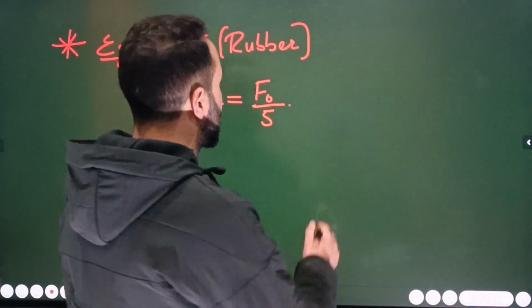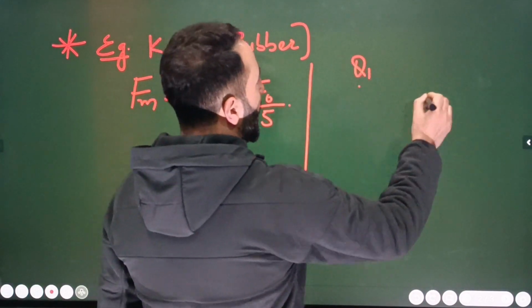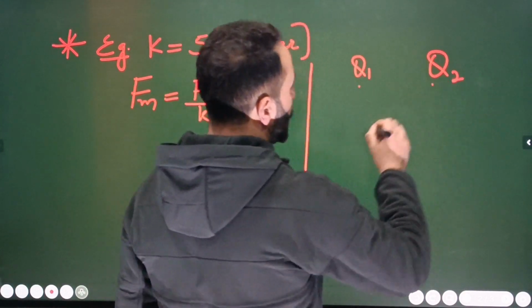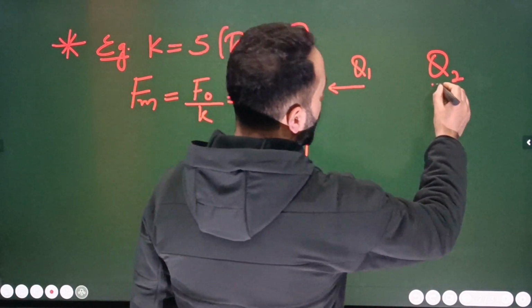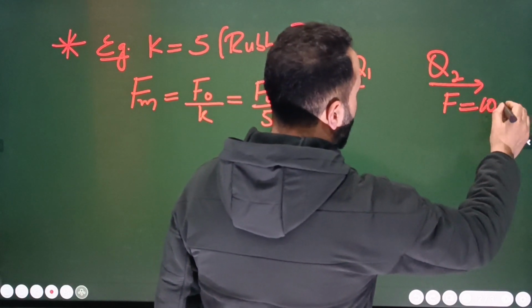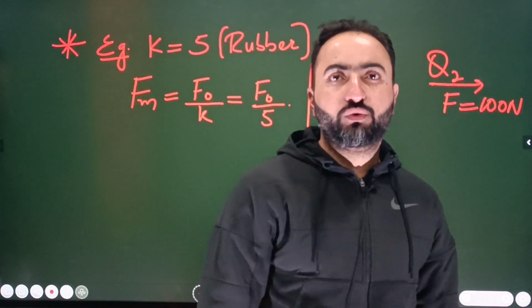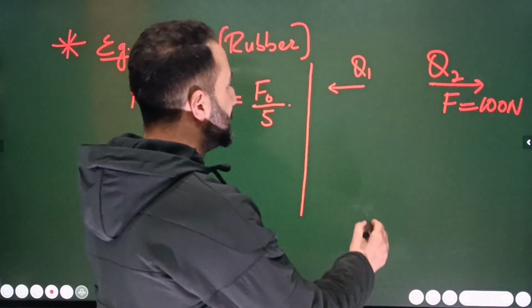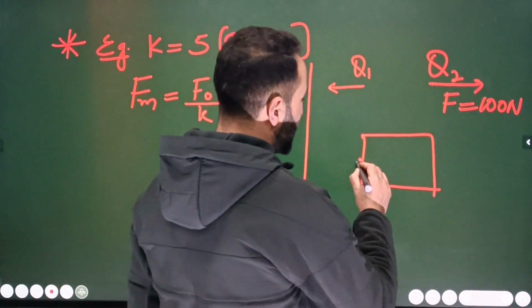What does this mean? Suppose here we have one point charge Q1 and another point charge Q2. In between them there is vacuum. Suppose the force of repulsion is F, and let's suppose this force is equal to 100 Newton.